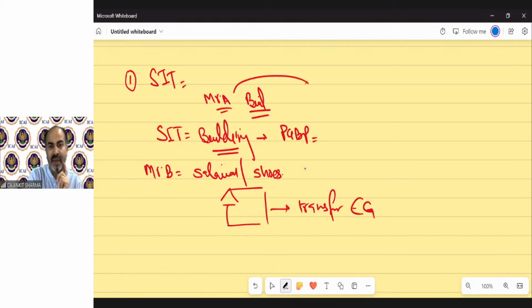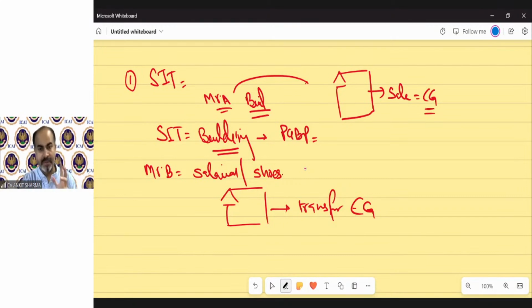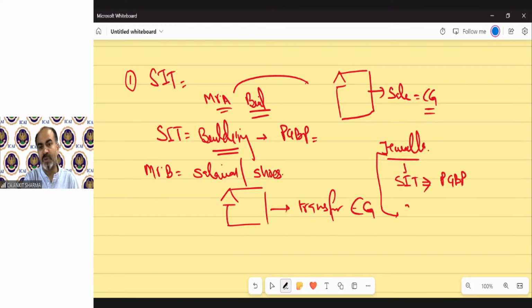Even if Mr. A has a house, his residential house, that house is also not his stock in trade, that is his asset. So if we transfer or sell this house, then the treatment will be under the head capital gain. Clear? So if there is a jeweler, for a jeweler, jewelry is stock in trade. So if we transfer this jewelry, then the treatment will be under the head PGBP. But if I have some jewelry that is not my stock in trade, that is my asset, so if I transfer the jewelry, the treatment will be under the head capital gain.